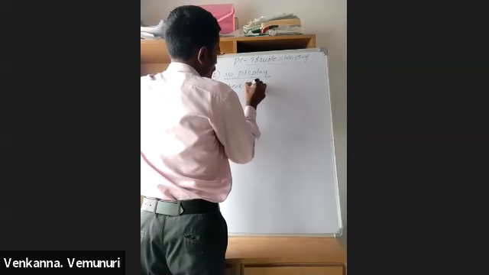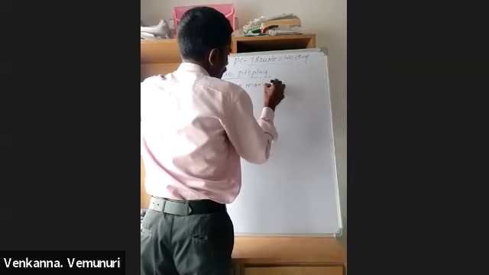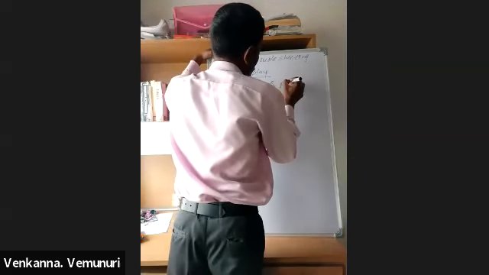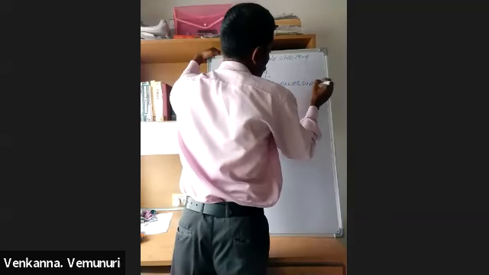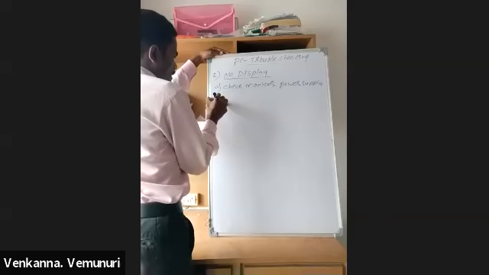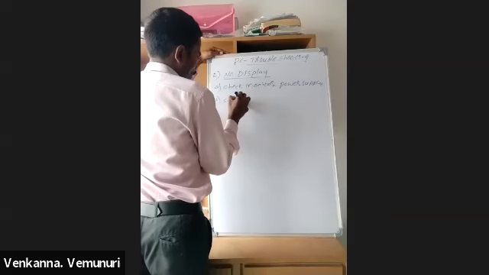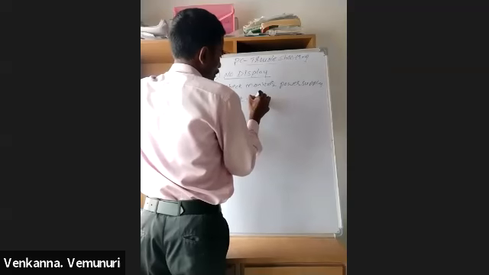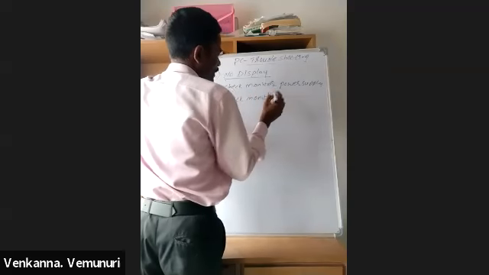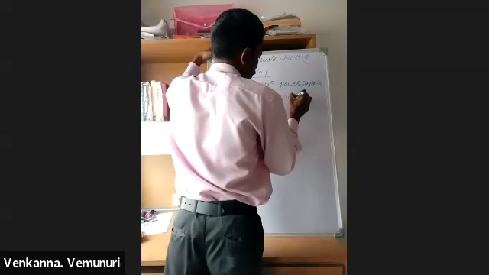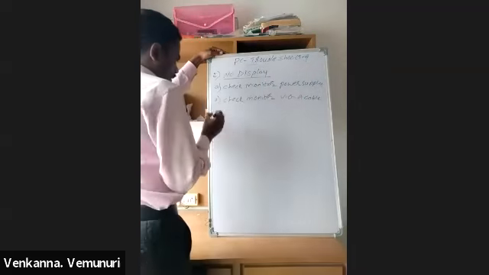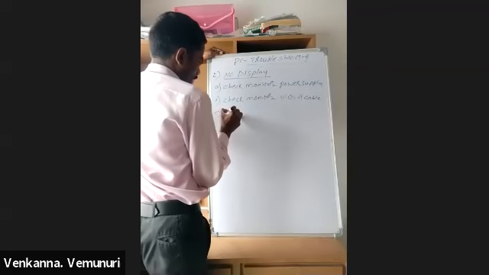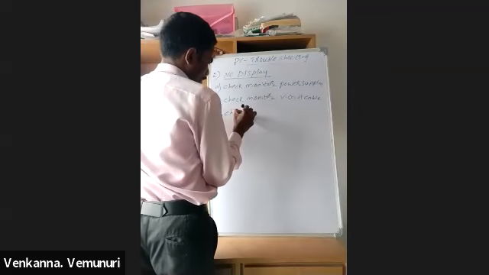Check monitor power supply. Next, check monitor VGA cable.